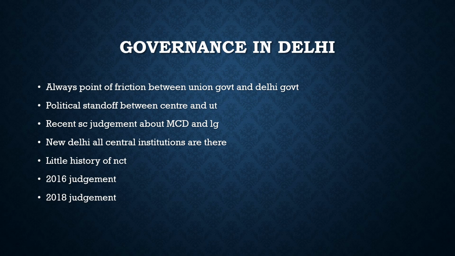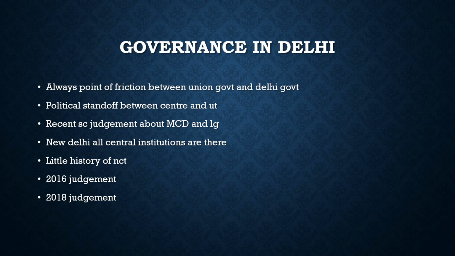Because there is one important thing: Delhi is the capital of the country. All the offices of the union government are there. Most of the foreign embassies are there. It is very crucial for the union to control it. So the union government demanded that there should be at least control over land, police, and public order. And also for local administration, we have the Municipal Corporation of Delhi there.